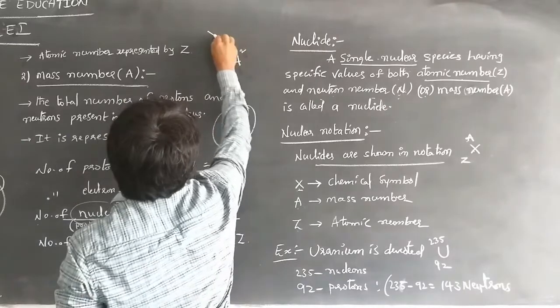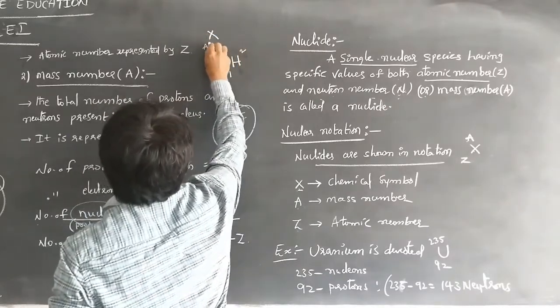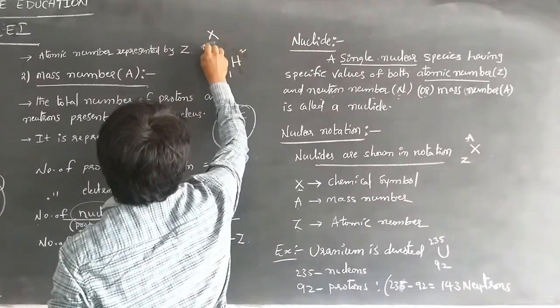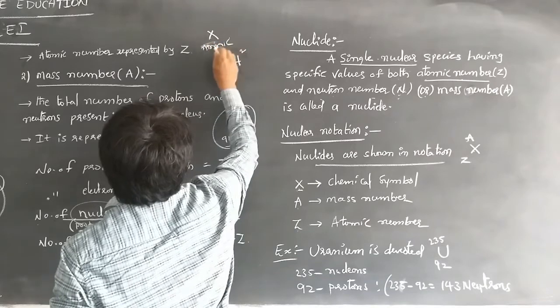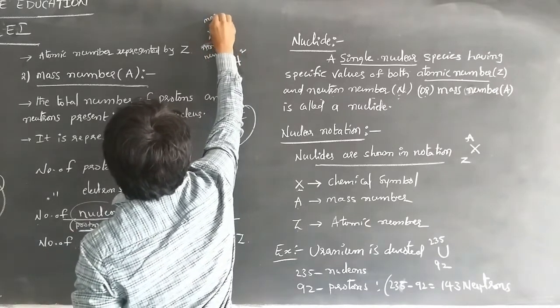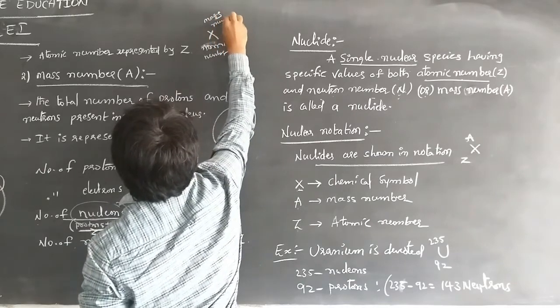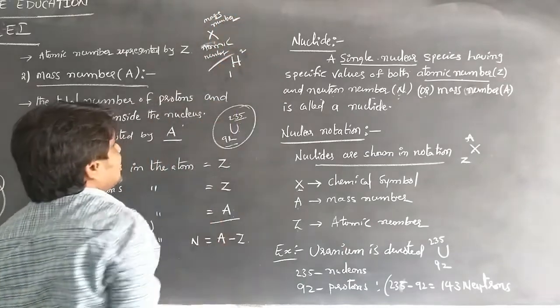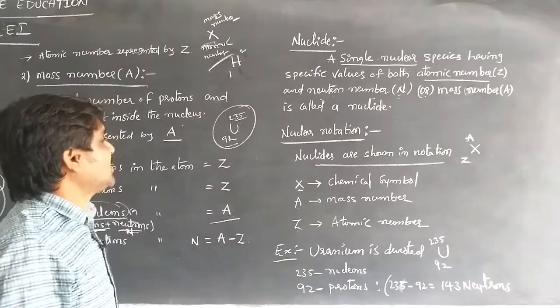For example, X here has the atomic number as suffix and the mass number as prefix. So, this is the primary information about the nucleus.